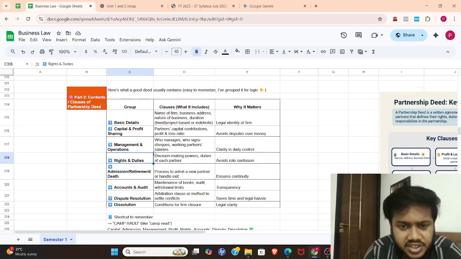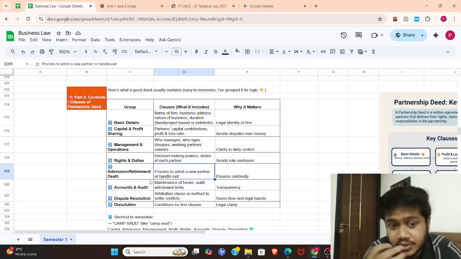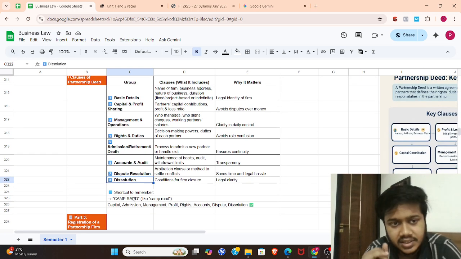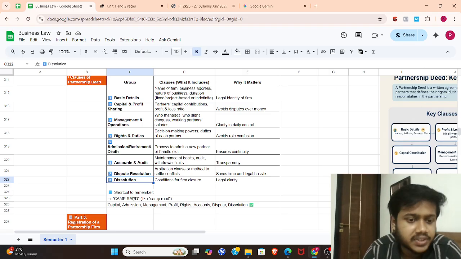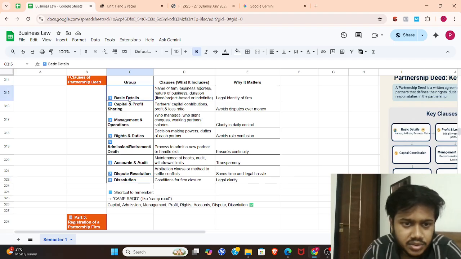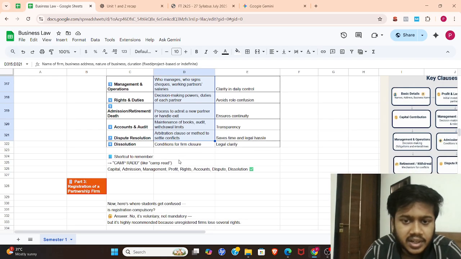Rights and duties, decision-making powers. Admission and retirement, the process to admit a new partner. Accounts and audit, maintenance of books. And dispute resolution. So basically, there are around eight clauses, and you should make sure that you learn all of these things.